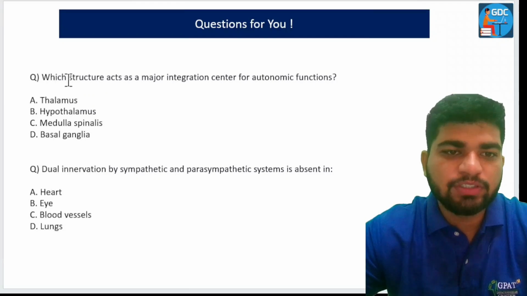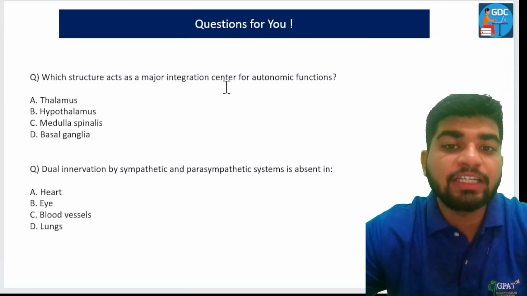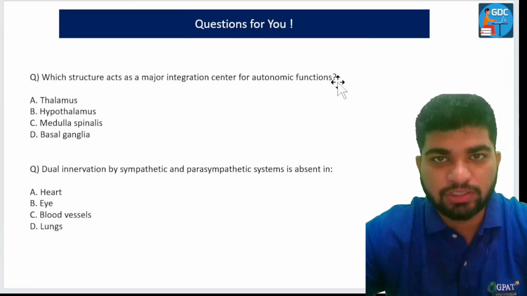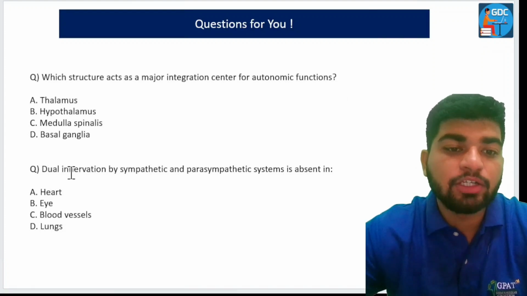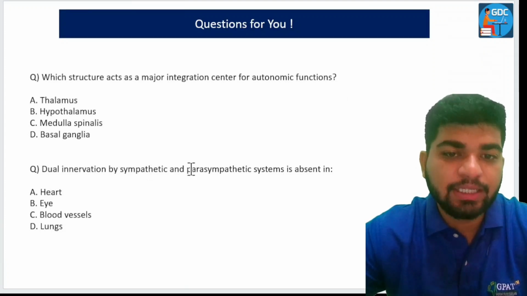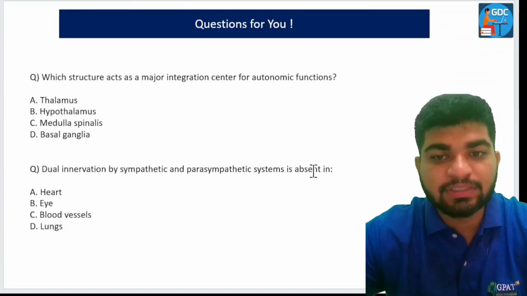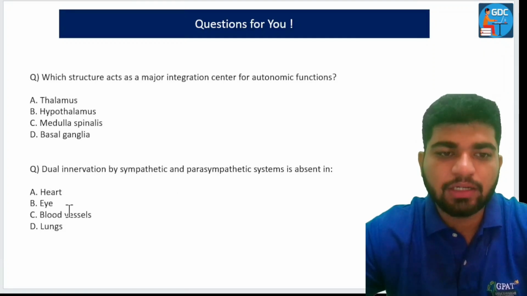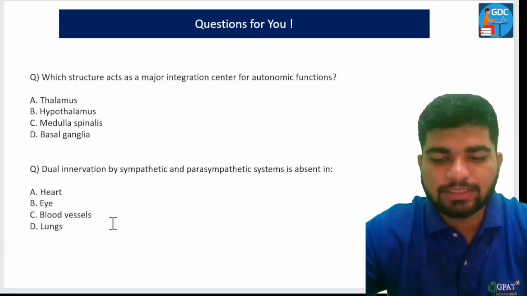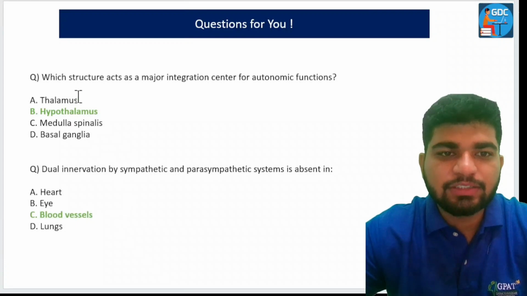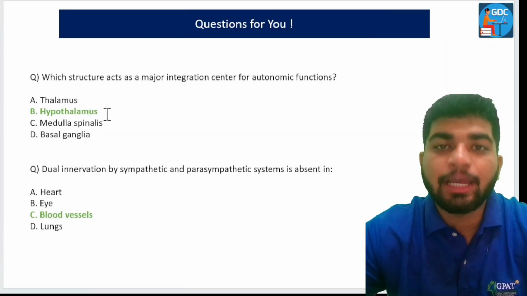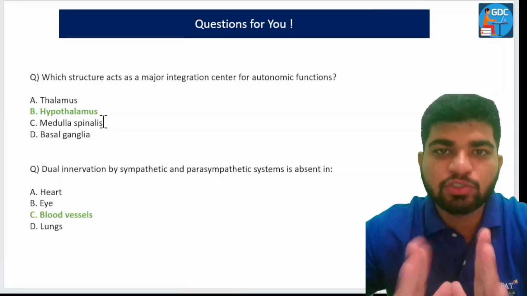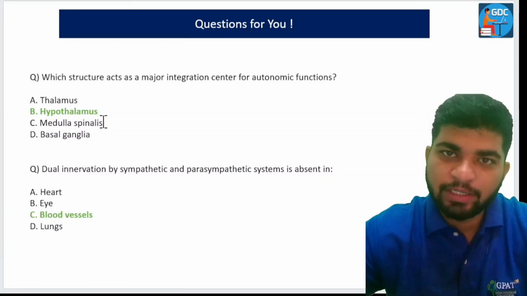So the question was, which structure acts as a major integration center for autonomic functions? And the next question is, the dual innervation by sympathetic and parasympathetic system is absent in which of the following organs? Heart, eye, blood vessels, or lungs? So let's see the answer. The answer is hypothalamus. Through hypothalamus only you will get the autonomic functions.